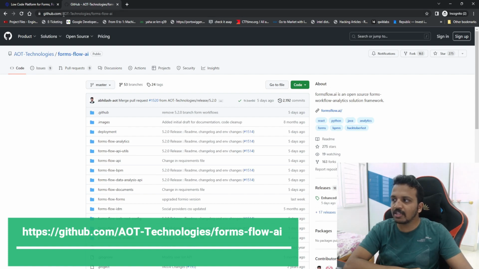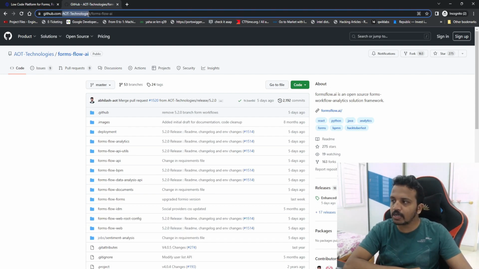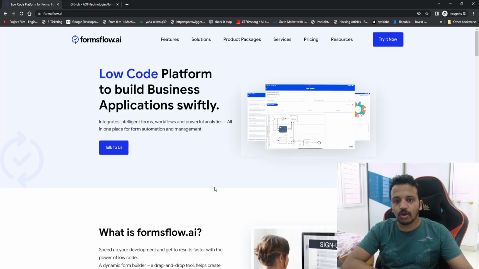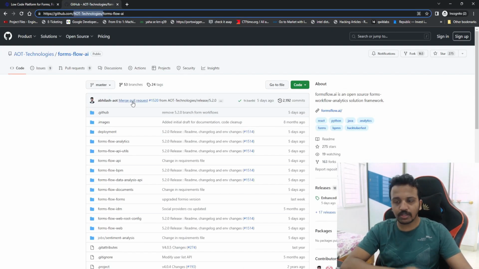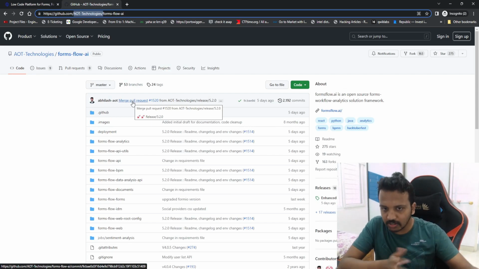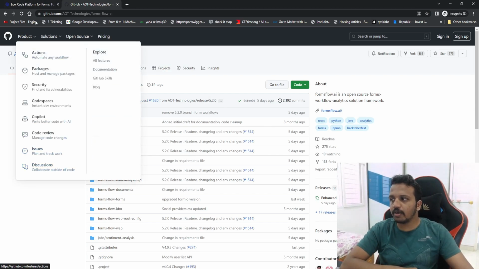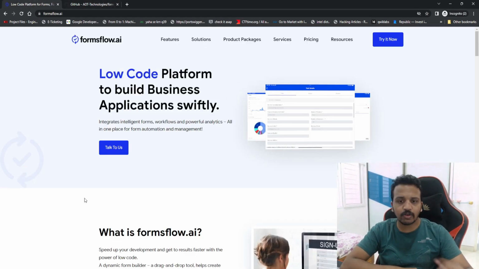So if you can see, it is a group, AOT Technologies, which is creating a tool called Formsflow.ai. So they have multiple tools. We are now focusing on a tool called Formsflow.ai. So you can play around with this. This is open source. You can play with it free, of course, right? But yeah, that was the open source version.